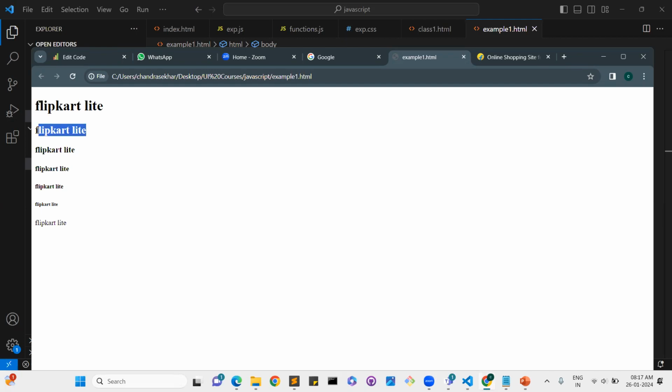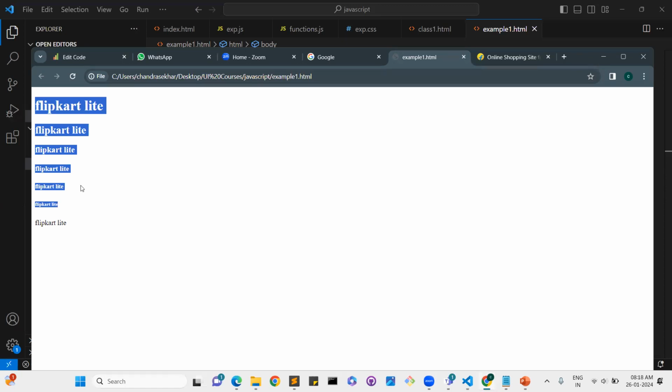Compared to H2, H1 is higher, but H2 is a bit lower because we wrote H2. Compared to H2, H3 is a little smaller. H4, H5, and H6 as well. So H1 is the biggest, H2 a little smaller, H3 smaller still, then H4, H5, and finally H6. These are the syntax of the H1 to H6 tags.